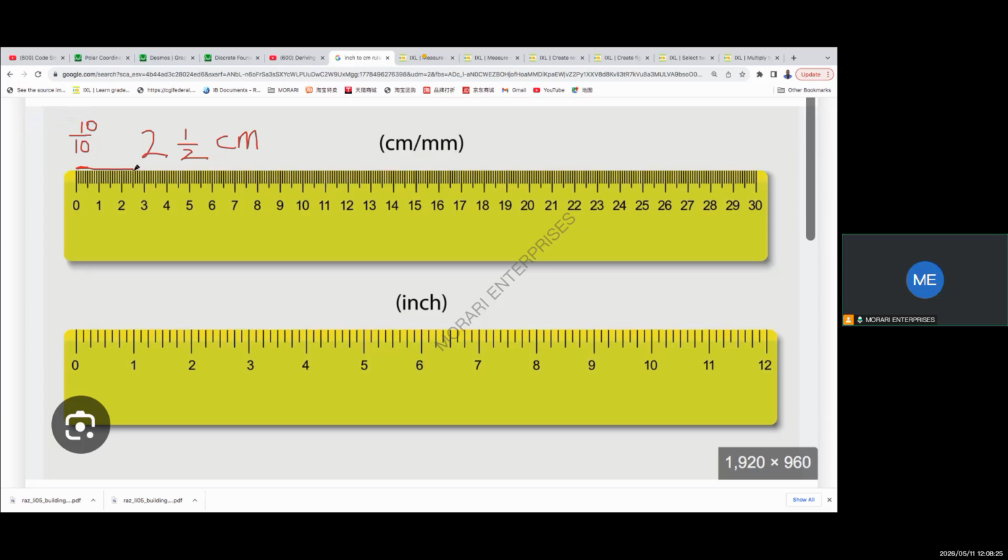So if I measure something up to 3 and then a little bit, that will be 3 and 1/10 of a centimeter. And then I'll tell you something, it works so nicely that if we change to decimals, 3 and 1/10 of a centimeter is going to be 3.1 centimeter, because the place after the decimal point is called the tenths place. So you can read it as 3.1 or 3 and 1/10, right? So centimeter.